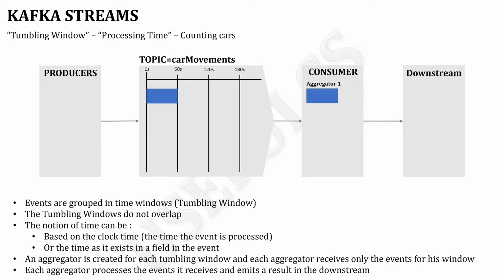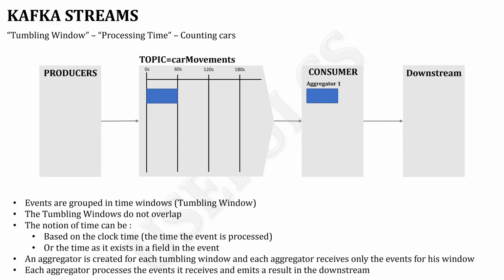If we use the timestamp in a field in each event, then we will need to develop a specific function to extract the time from the value of the event. This is quite simple to do, and we will see it when we develop a consumer using Scala.